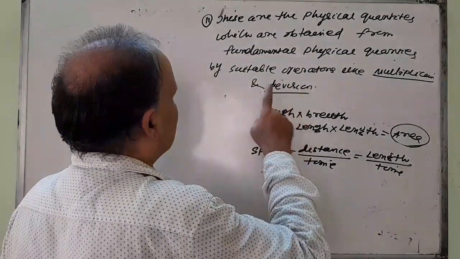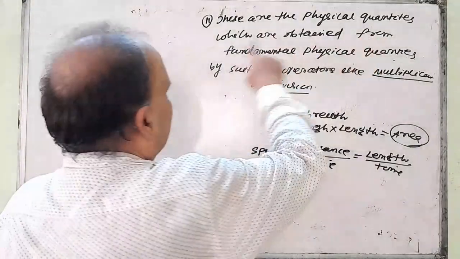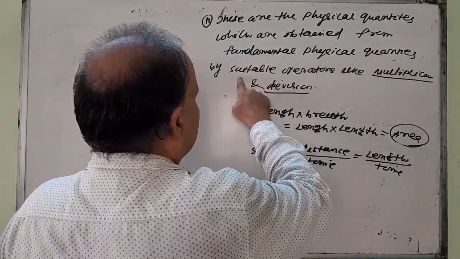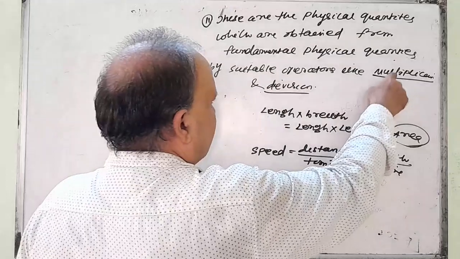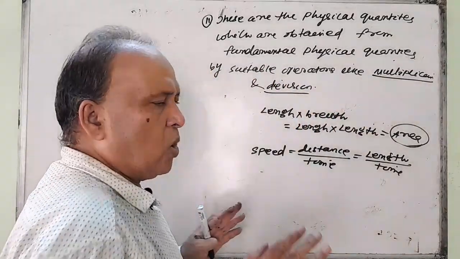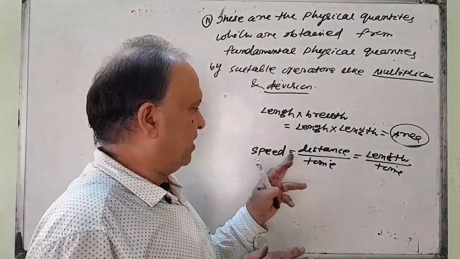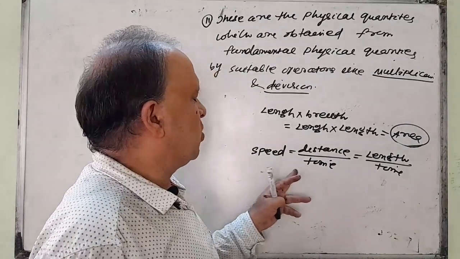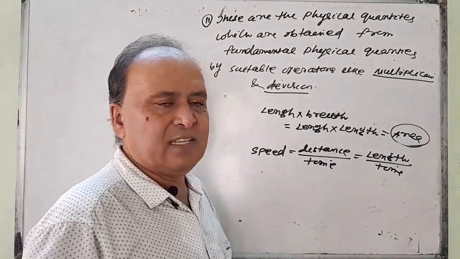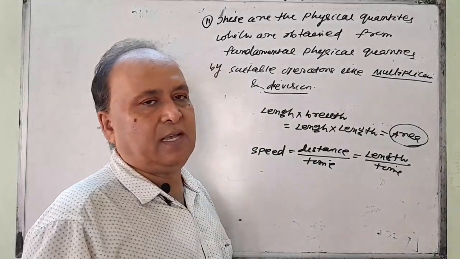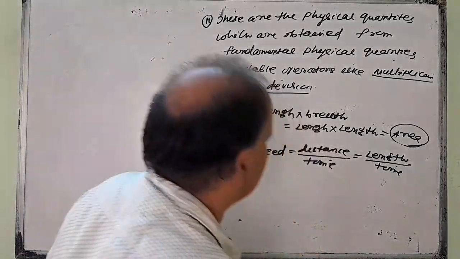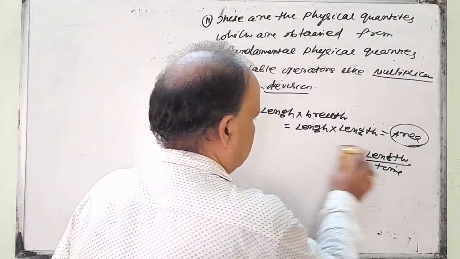So the definition says these are the physical quantities which are obtained from fundamental physical quantities by suitable operations like multiplication and division. When we multiply or divide these fundamental physical quantities, we get new physical quantities. These are called what? Derived physical quantities. So these are fundamental physical quantities and these are derived physical quantities.